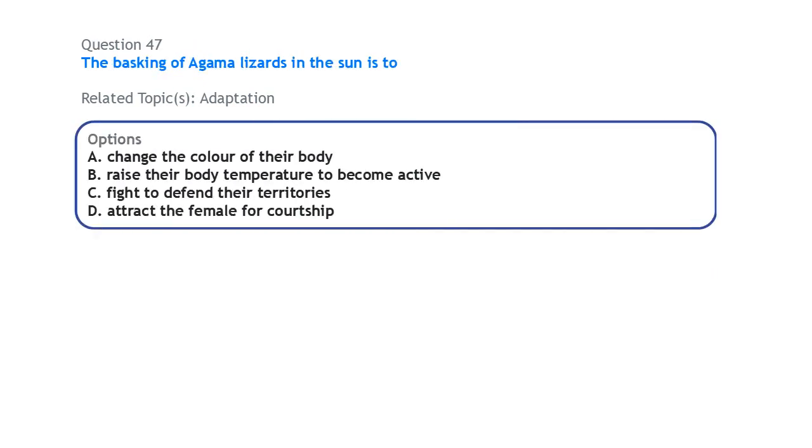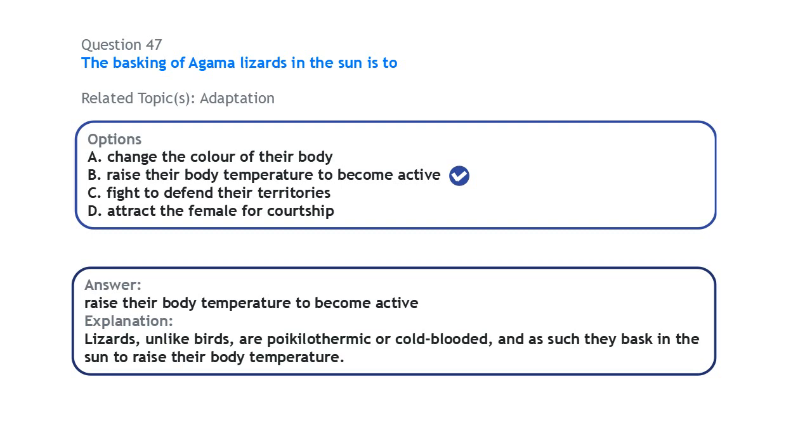Next, also an adaptation. The basking of agama lizard in the sun is to raise its body temperature, because lizards are cold-blooded. So they need a heat source. What they do is they bask in the sun. You find them in the sun, like the lizards. You also find it in alligators and crocodiles, for example. They will come out periodically, usually when it is sunny, to bask in the sun and heat their body.